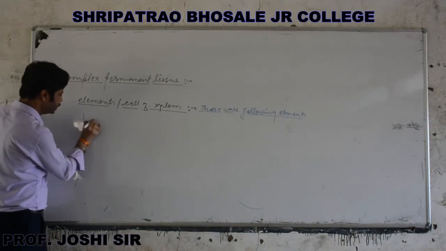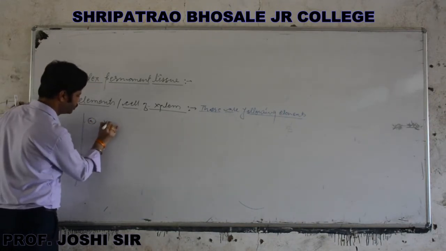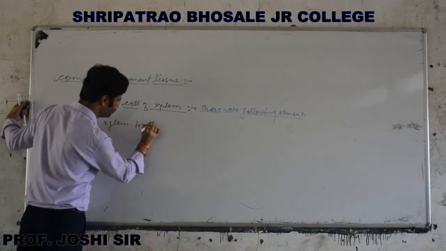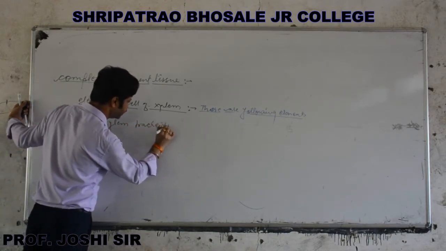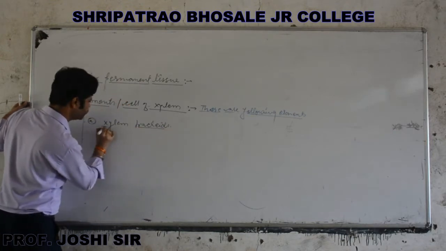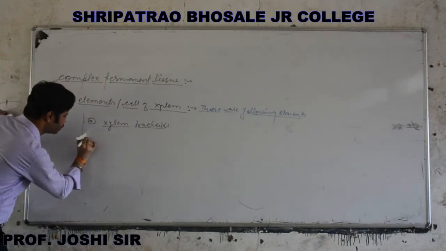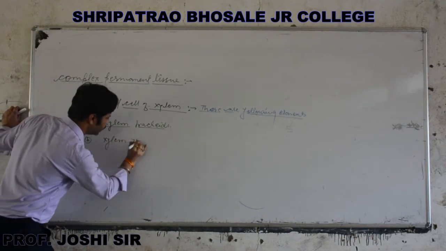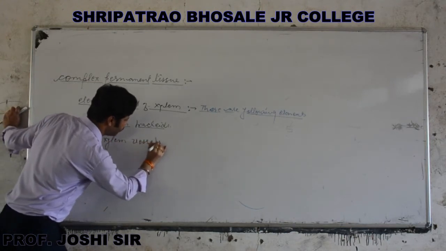First element is xylem tracheids. Second one is xylem vessels.